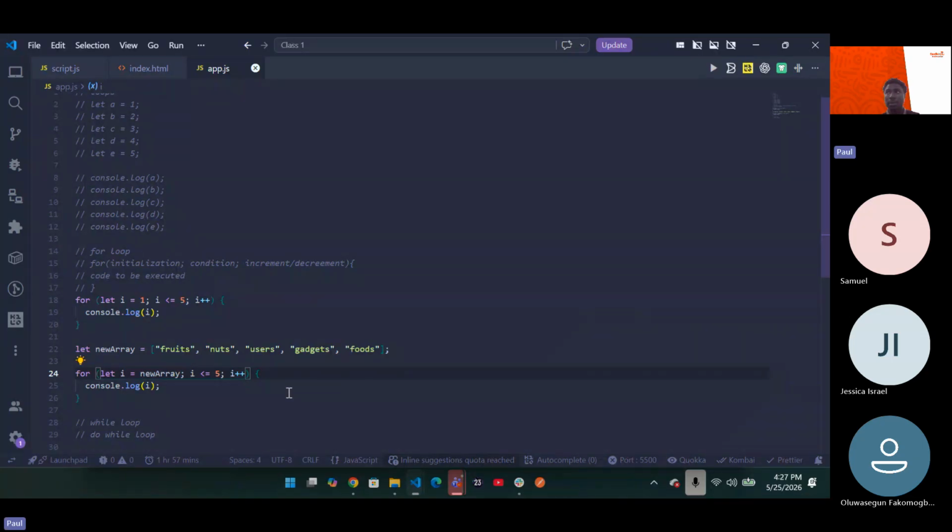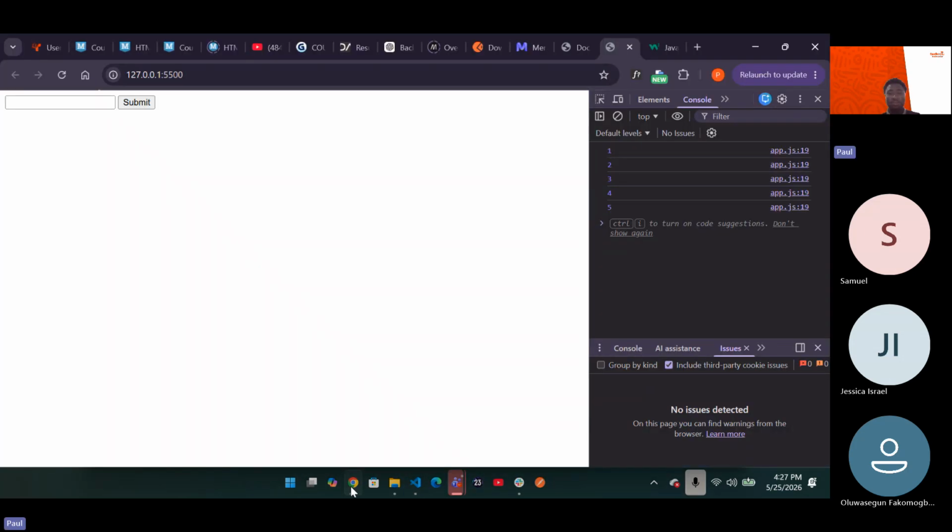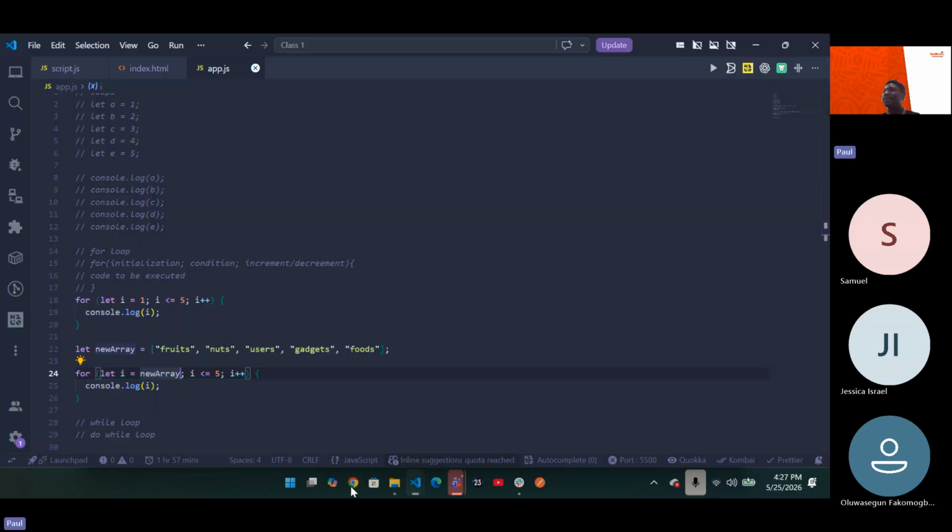I plus plus. It's correct. So let's check it. What do you still have? Nothing, because again, they are not connected yet. You just said i equals new array. Fine. Since i equals new array, what is the condition?